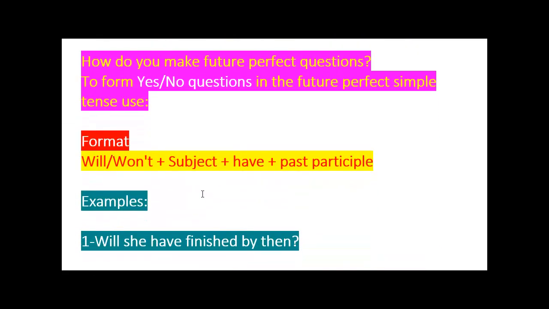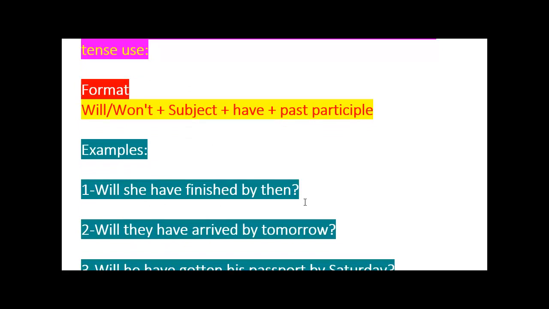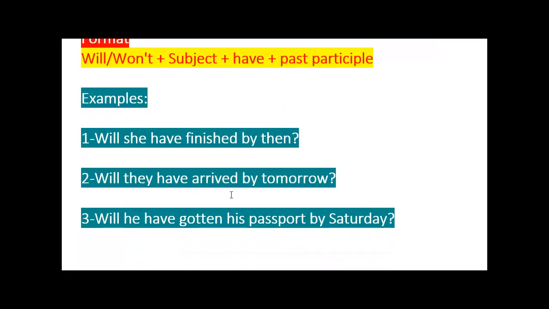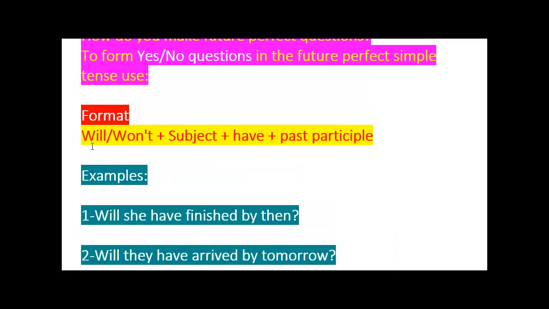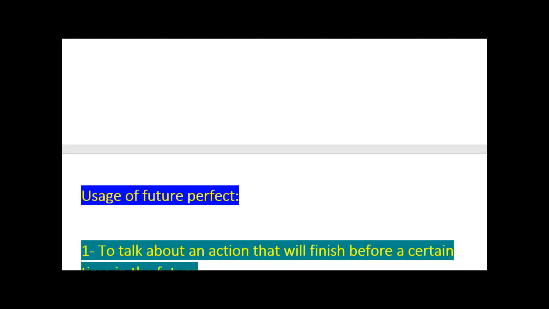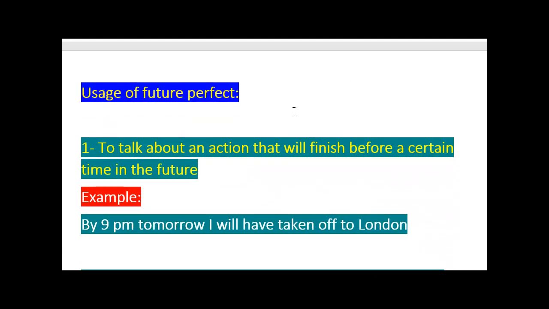Sometimes you can ask a question where the answer will be yes or no, using the future perfect. Will she have finished by then? Yes or no? Will they, plural, have arrived by tomorrow? Yes or no? Will he have gotten his passport by Saturday? Yes or no? The format starts with will or will not, and then subject, and then have and past participle. Never forget will and have and past participle. That's future perfect again.